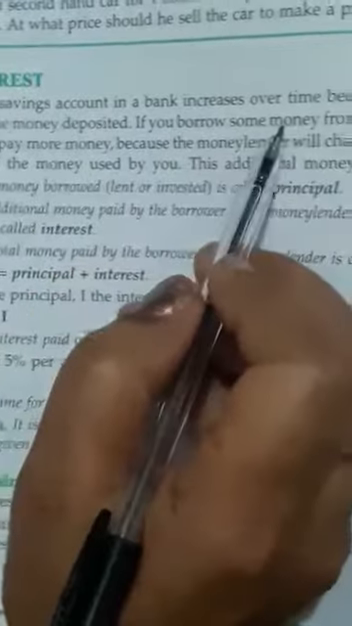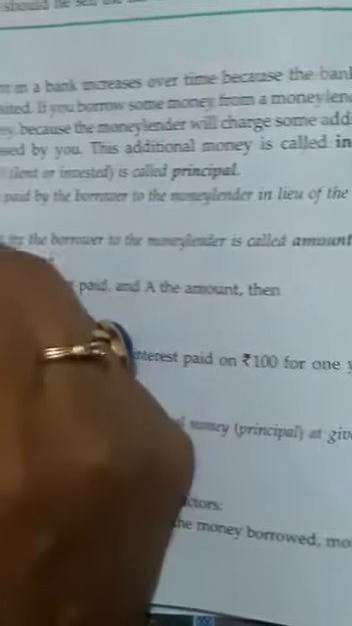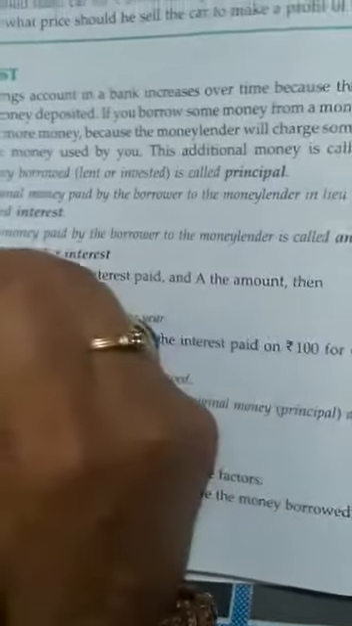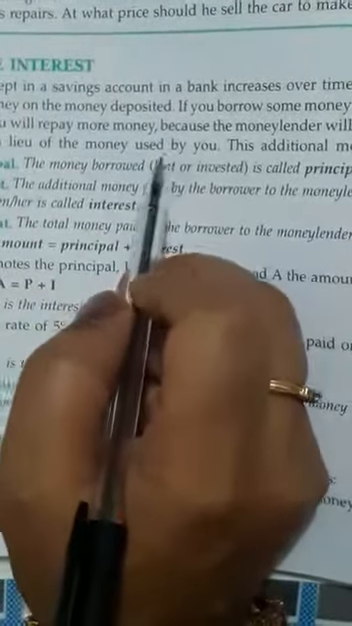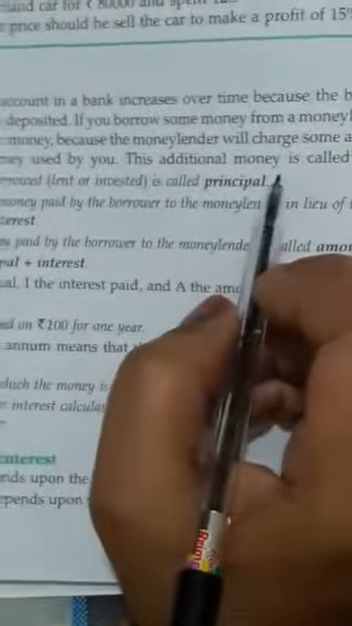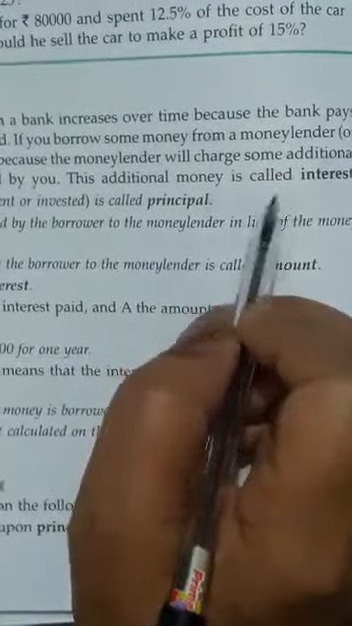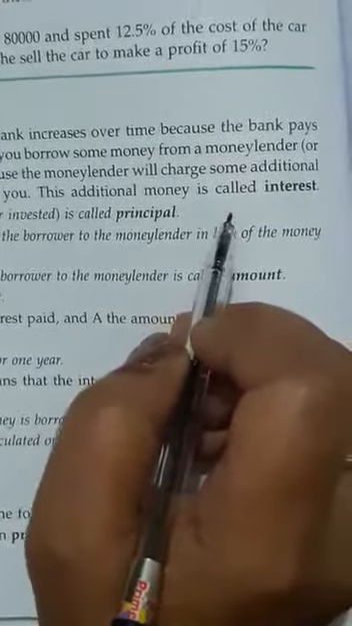So if you borrow some money from a money lender, you will repay more money because the money lender will charge some additional money in lieu of the money used by you. So this additional money that you are giving to the money lender, or that the bank is giving to you, is known as interest.